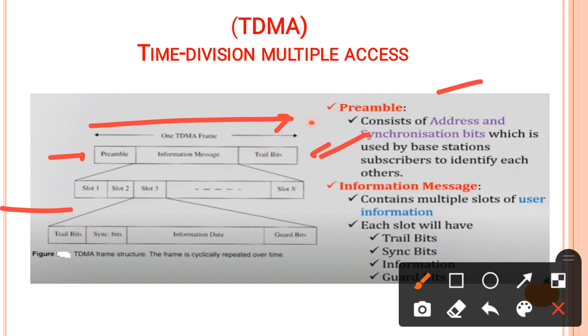Each slot consists of the trial bit, synchronous bit, and the guard bit. That is the control channels and actual information for only one user. Here, within a time slot, one user occupies a time slot. So the information message consists of the trial bit, synchronous bit, information, and guard bit. Guard bit is the separation between the two time slots. Trial bit is used to identify the address, and synchronous bit is required for synchronization between the frames, and then comes the information.